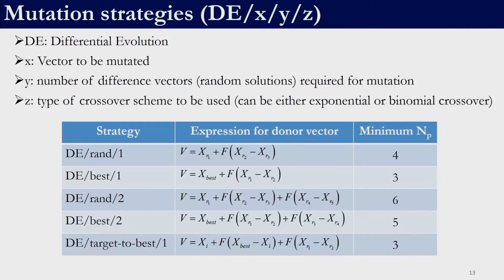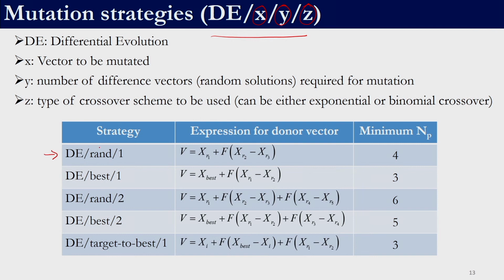If you carefully analyze, either it is binomial crossover or it is exponential crossover, one variable will always come from the donor vector. There are a few variants of DE, right. Those variants are generally represented by this common format DE/X/Y/Z. This X indicates something, this Y indicates something, and this Z indicates something, right. Depending upon what mutation strategy we are using, what crossover strategy we are using, this X, Y, Z are to be filled, right.